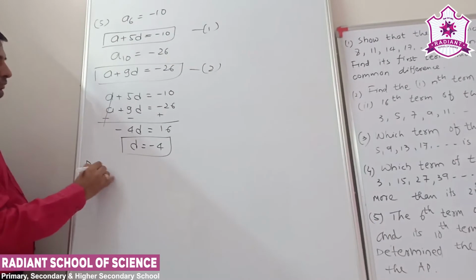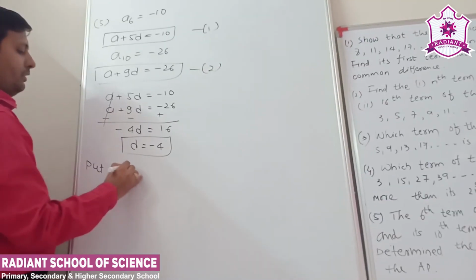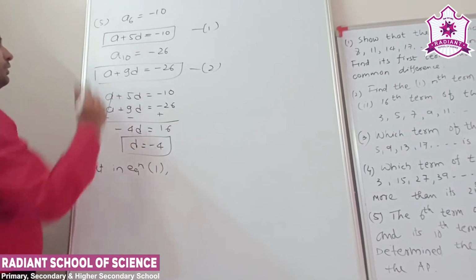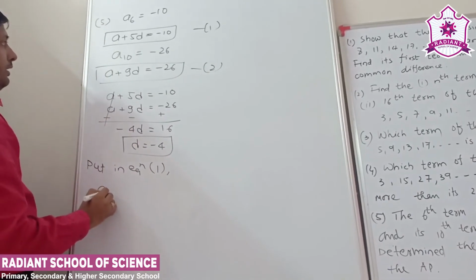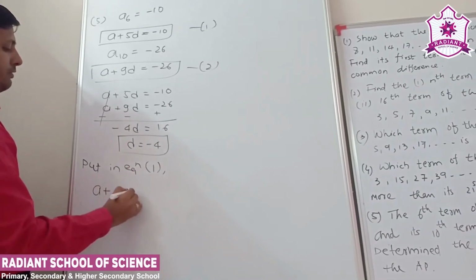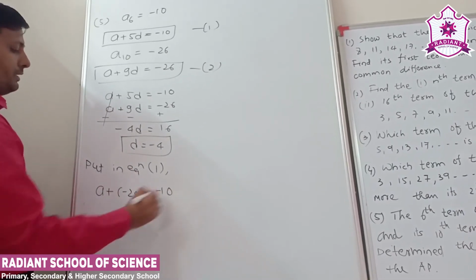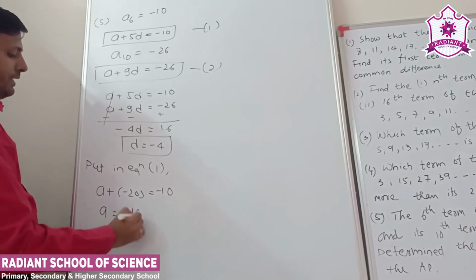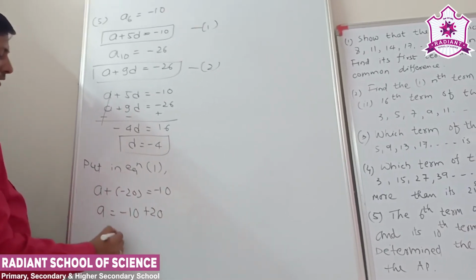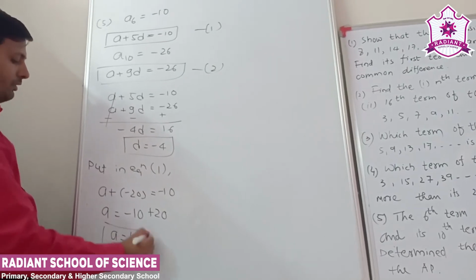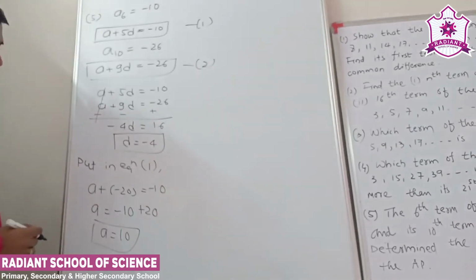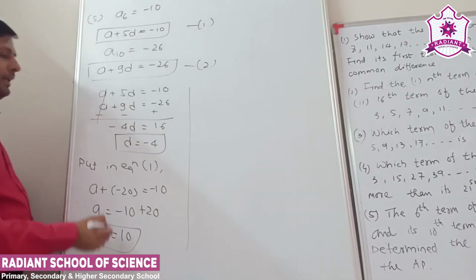Okay, put that d value in equation number 1. So a plus 5 fours are minus 20 is equal to minus 10. So a is equal to minus 10, this negative goes inside, so positive. Then we find a is equal to 10. We got 10 for a. Clear? So the first term is 10.